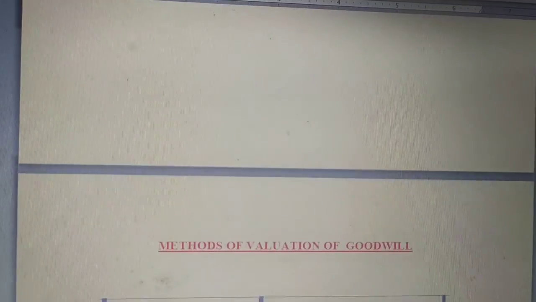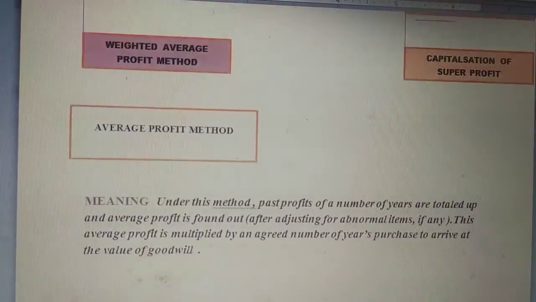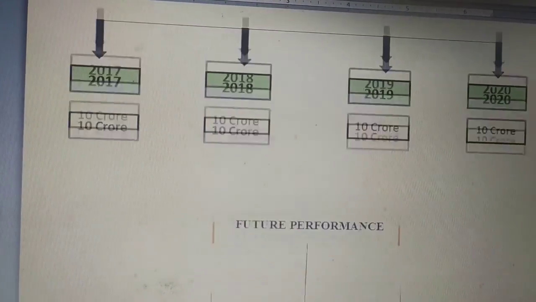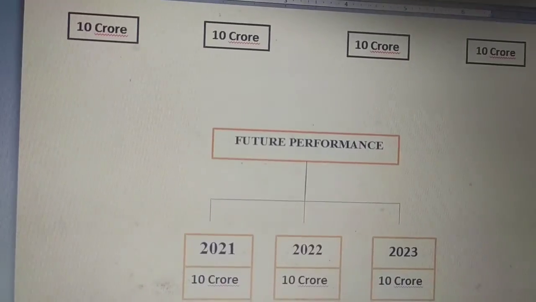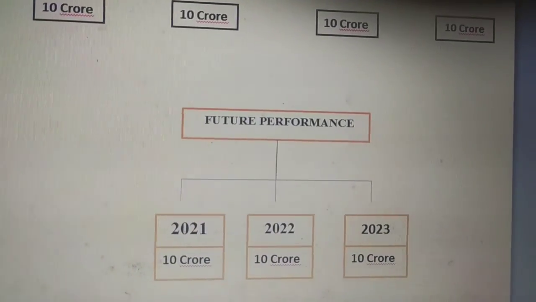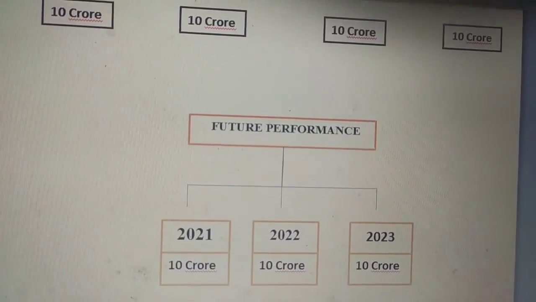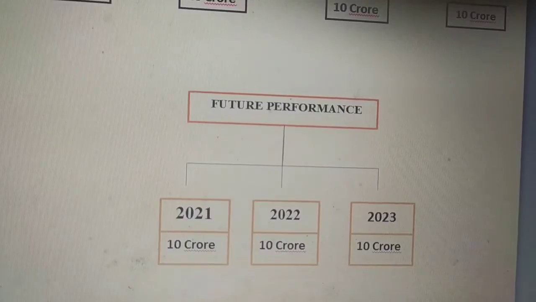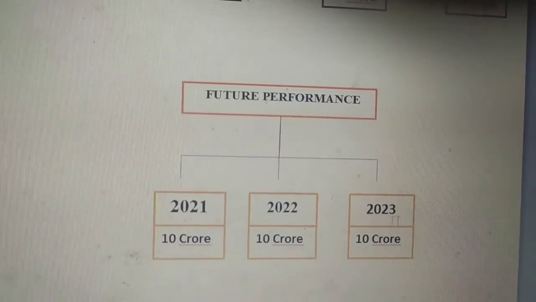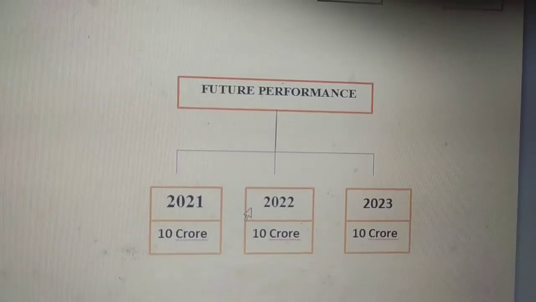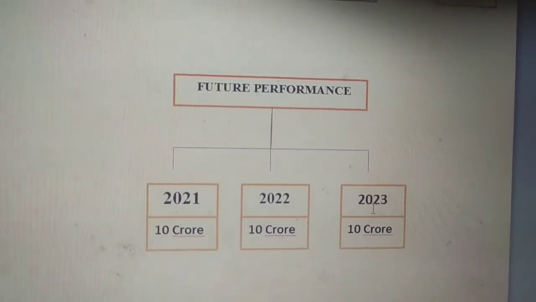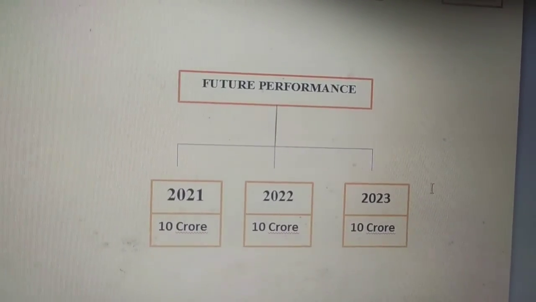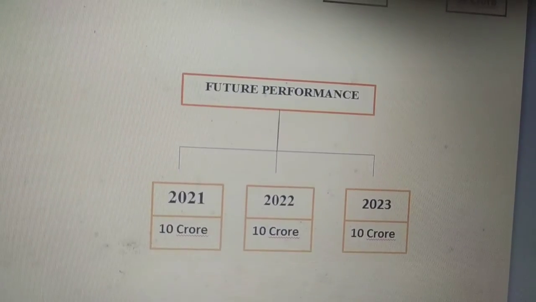Now coming to number of years purchase, which is mentioned in the meaning also. What is the meaning of that term, number of years purchase? Number of years purchase means anticipation. It is an estimation. I have estimated that Amul company will retain their profit, let's say, for 3 more years. For 3 more years they will be earning that much profit: 2021, 2022, 2023. Okay, I have taken an assumption here, an estimate, that the company will earn the same profit for the coming 3 years.